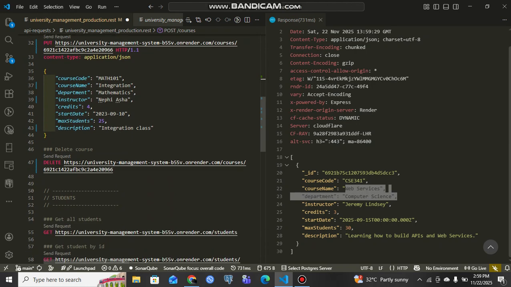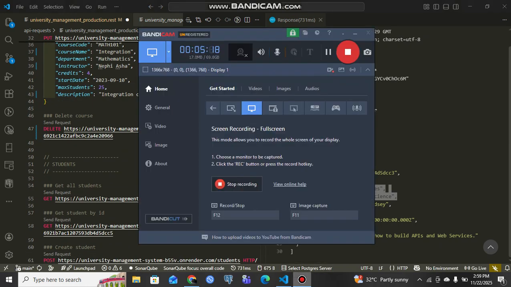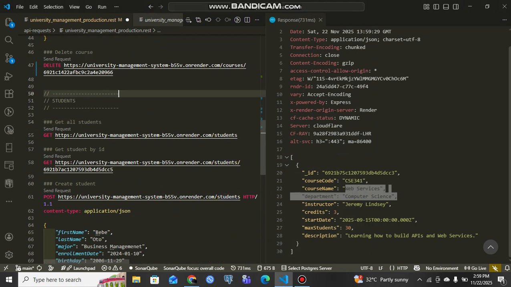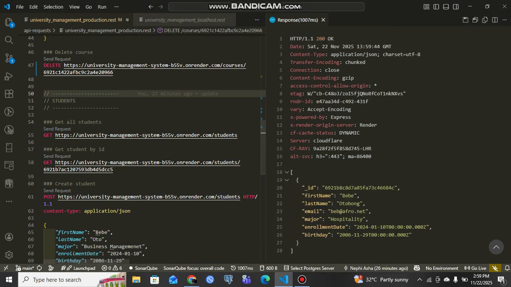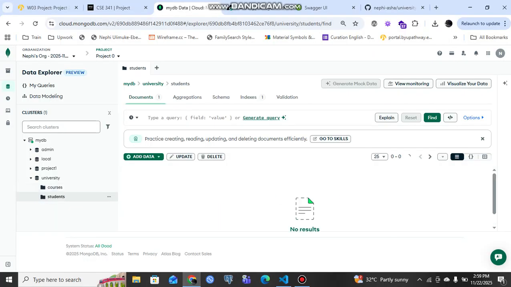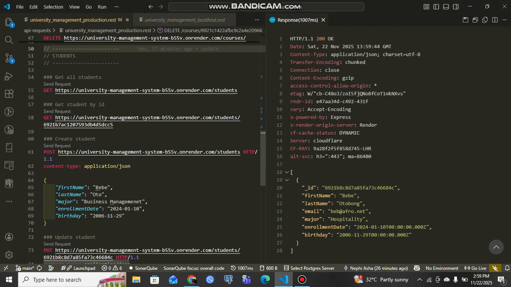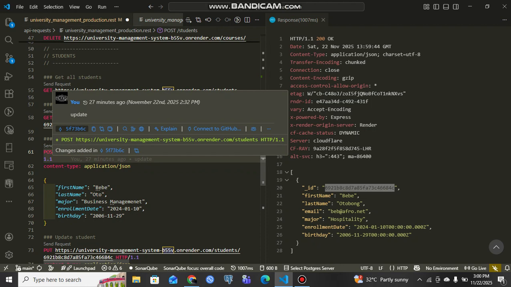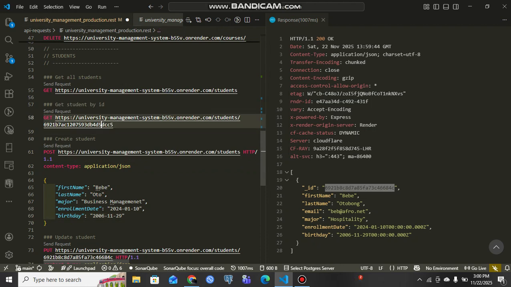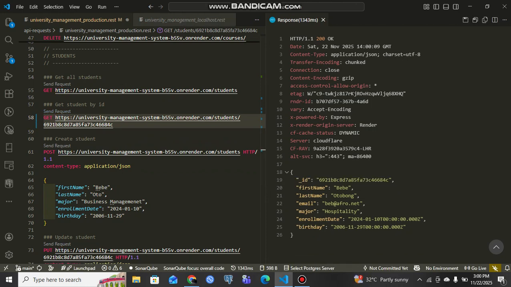Now let's go to students. All right, so the same thing, I can send a get request for all students and it returns one item since it's only one item that's there in the database right now. And let it load. Okay, you see it's live, and I can get by ID. So send a request, gets me by ID.